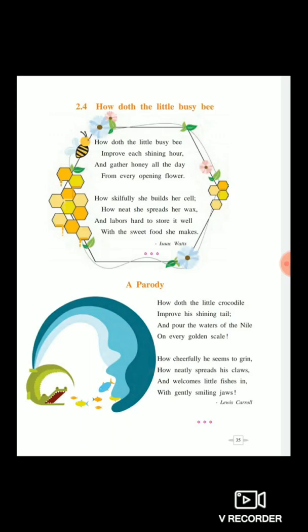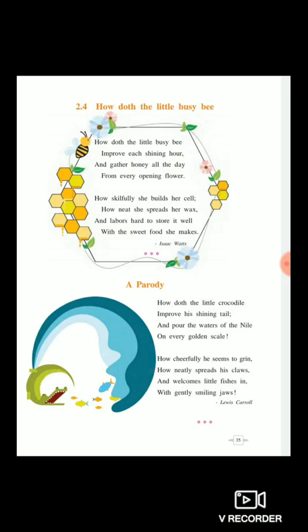Now let's try to understand with the help of these two poems. Shall we start, students? Very good. Let's start with the first poem first. First I am reading the poem.